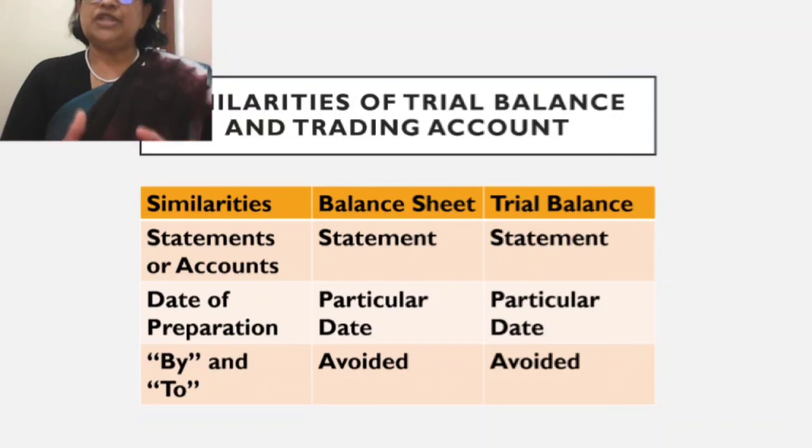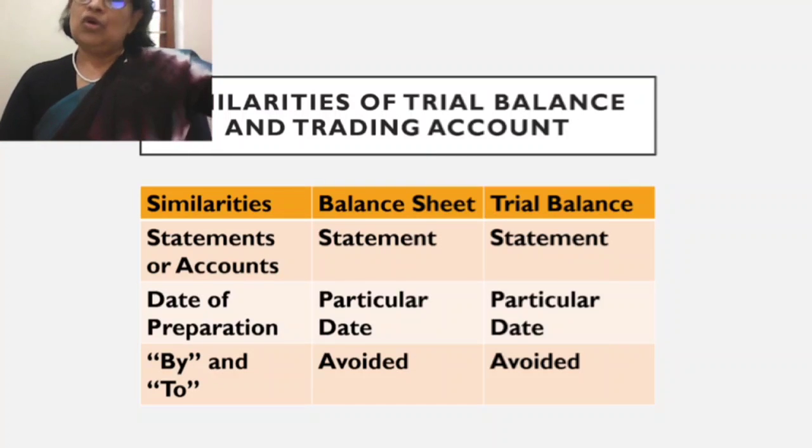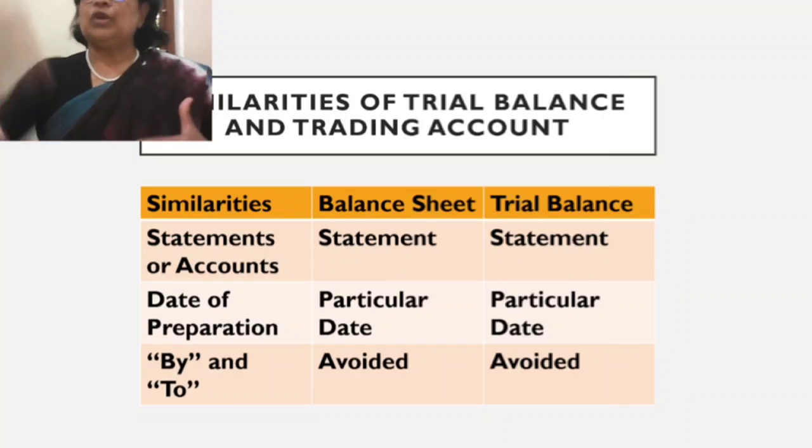Now, the third similarity you have to remember, whether "by" and "to" are included. In the balance sheet, by and to you cannot find. In the trial balance also, by and to you cannot find. Whereas when we prepare the trading and profit and loss account, all the debit side we will write "to", all the credit side we will write "by".